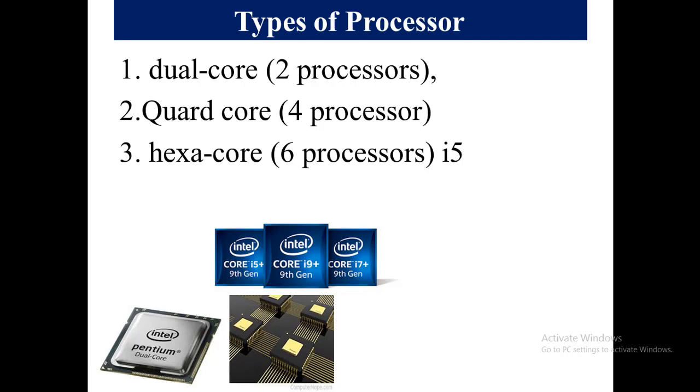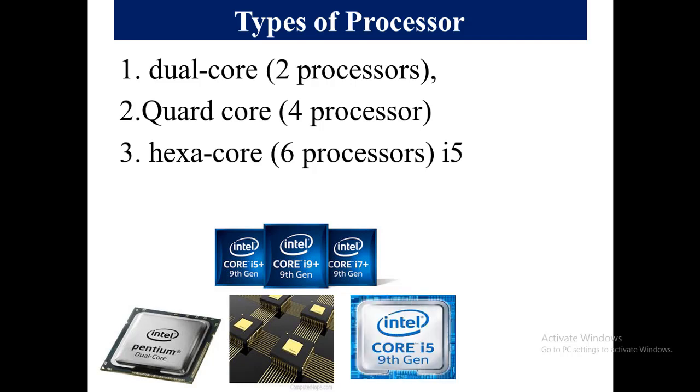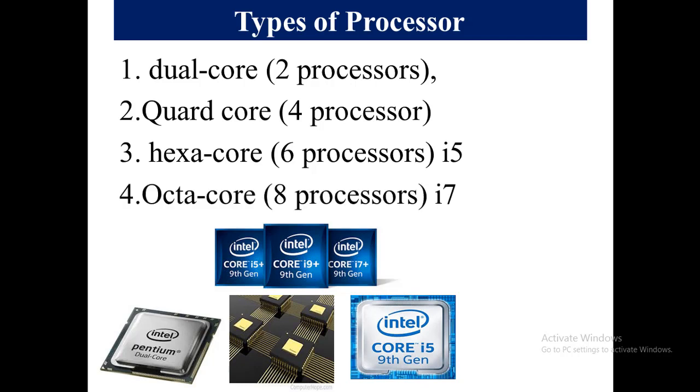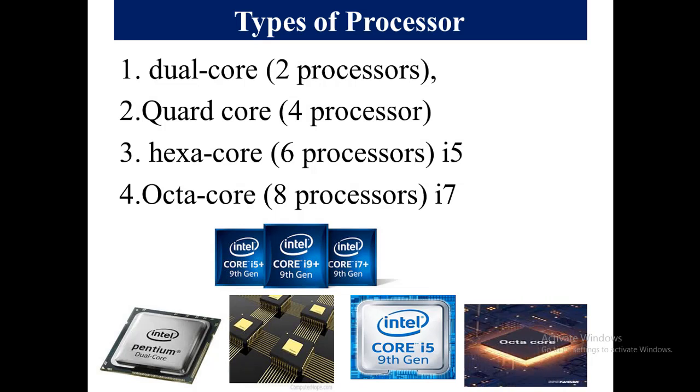After that, there was hexa core that contains 6 processors, usually i5 generation supported. This is the hexa core, which is a 9th generation chip. After that, octal core, which has 8 processors, which we normally know as i7 computers. This is the octa core.